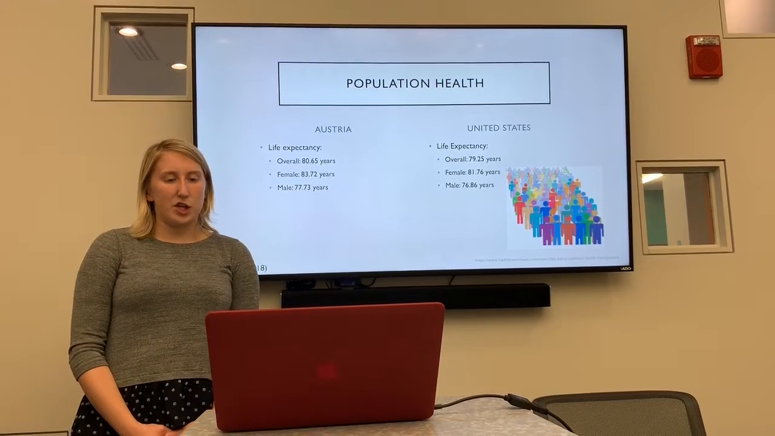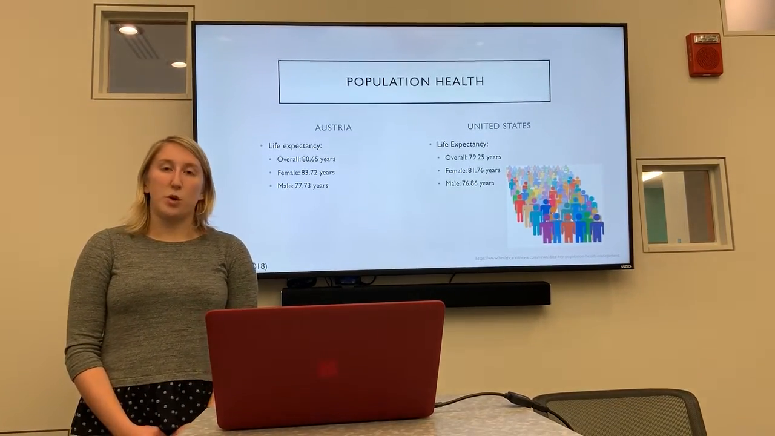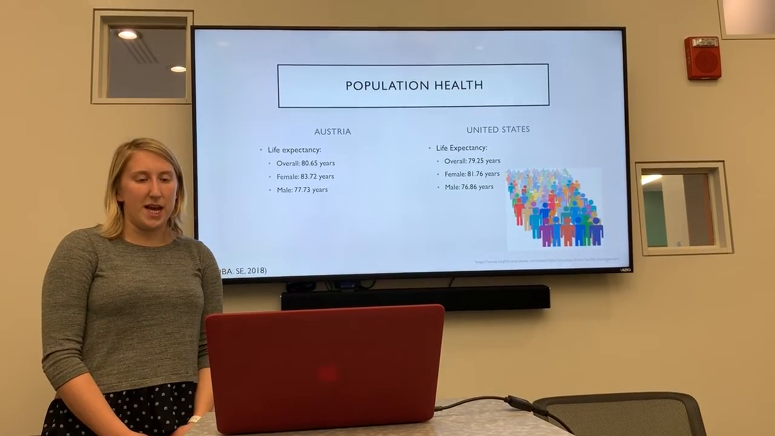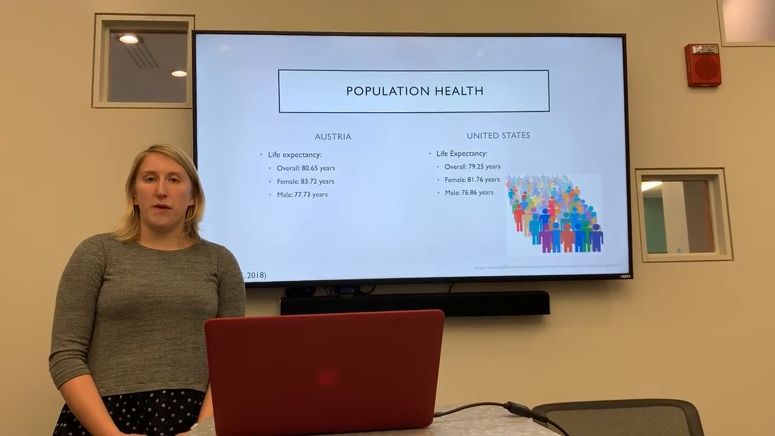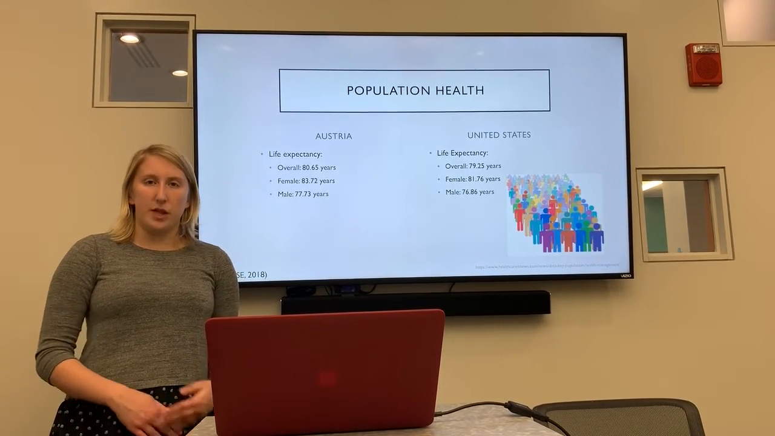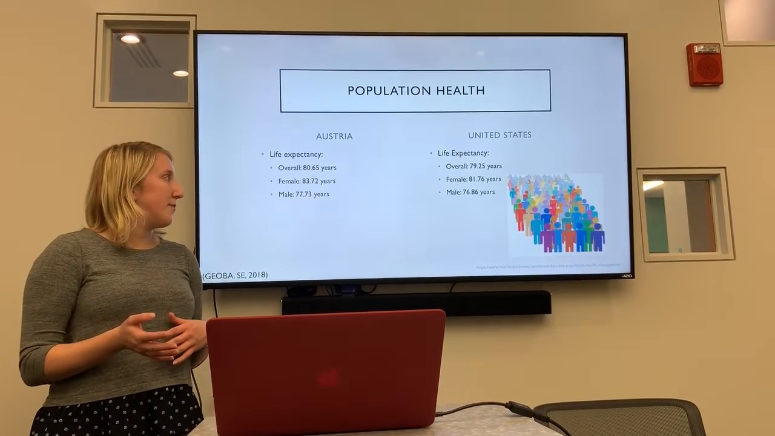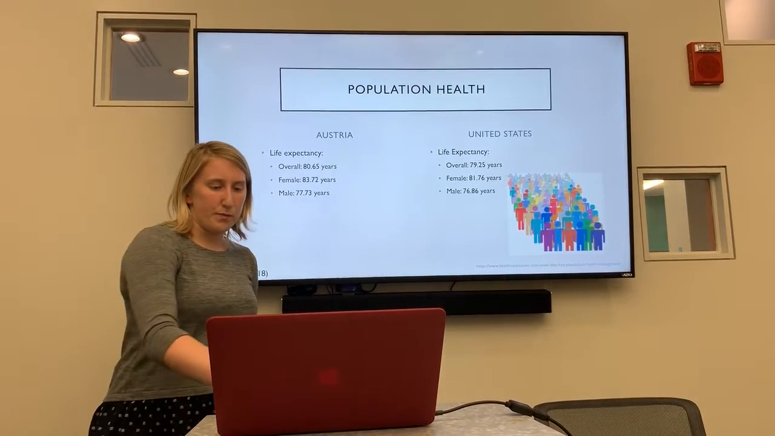For males in Austria, the infant mortality rate is 4.75 and it's 6.12 in the US. And for females it is much lower, 3.18 in Austria and 4.88 in the United States. I think this is something that both governments could look at so that they could lower the infant mortality rate and thereby increase the life expectancy for males and overall as well.